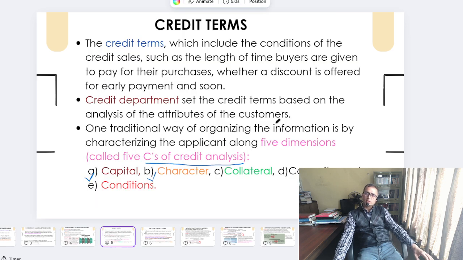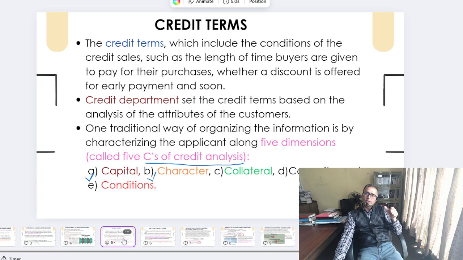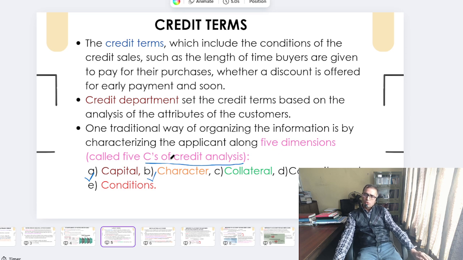Now let's move to the other concept, credit terms. As I explained earlier, in the given question 2/10 net 30, that means the credit department plays an eminent role to analyze the credit policy, the credit standards, because one credit policy may be appropriate for one group of customers, but it may not be good for another group of customers. So rationally, the credit department needs to analyze the 5 C's, which we even discuss in finance too. The first is capital, second is character, third is collateral, fourth is capacity, and the last one is condition.